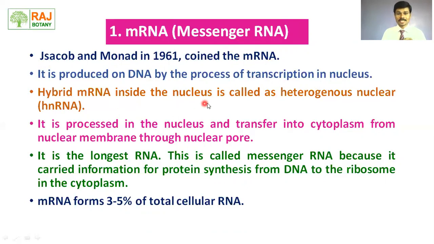Then the hybrid mRNA inside the nucleus is called heterogeneous nuclear RNA. Why? Because there is still processing to be done. What is that processing? Capping, splicing, and in the splicing process, introns are removed. Introns are the non-coding sequences. In capping, polyadenylation is there, addition of a hydroxyl group is there. Such processing is there, and after the processing, that mRNA is called mature mRNA, and that mature mRNA is ready to come into the cytoplasm through the nuclear pore.